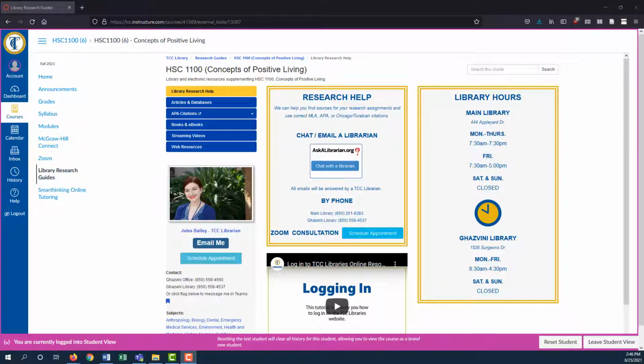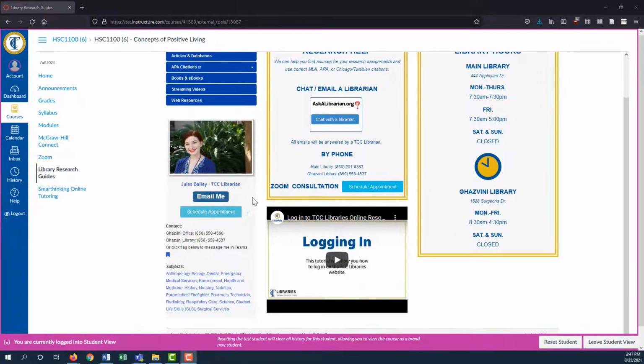On the front page, you can see library hours and contact options. Use links in this box to contact any TCC librarian, and use links in this box to contact your subject librarian. You can email me, set up an appointment, or contact me in Teams. Make sure to sign into Teams with your TCC email and password.